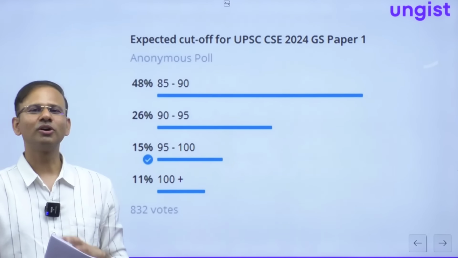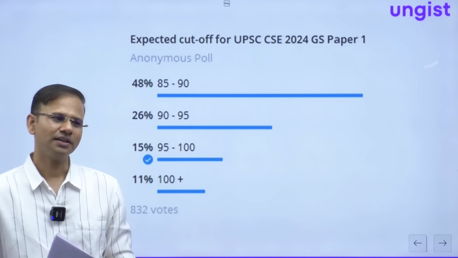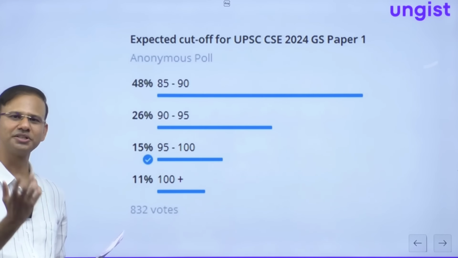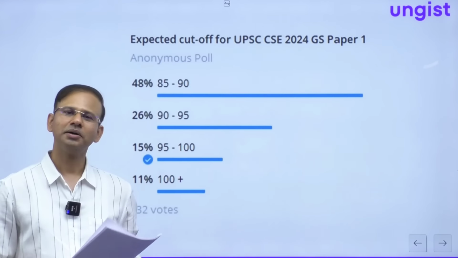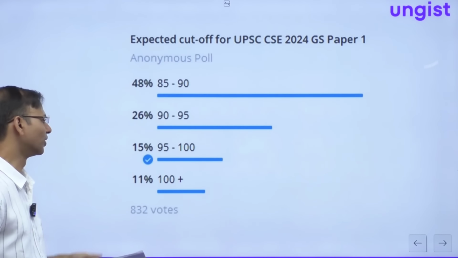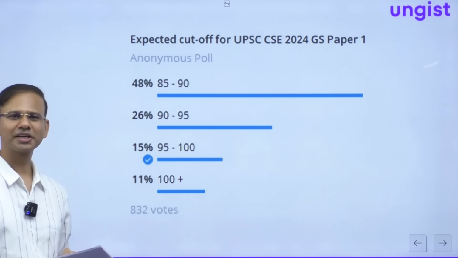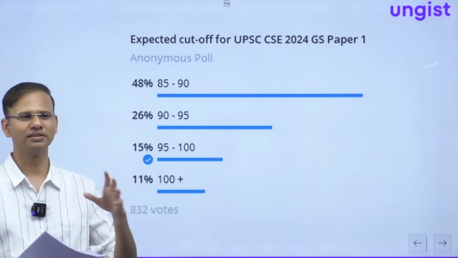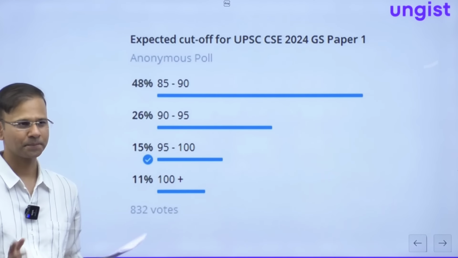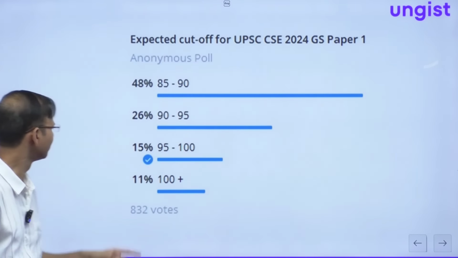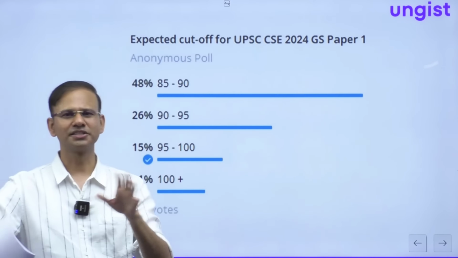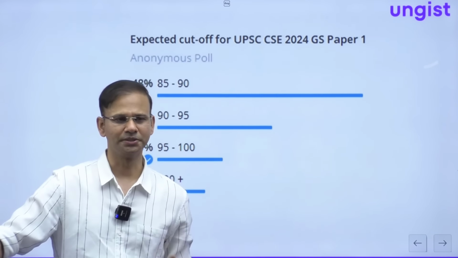But guys, I'm not an expert of GS. So that's why I tried to check it from you guys only. But this result I have got, and frankly speaking, I'm not satisfied with this result. I think the cutoff would be approximately 95 marks, but not exactly 95, 95 plus minus 3-4 marks might be the cutoff.